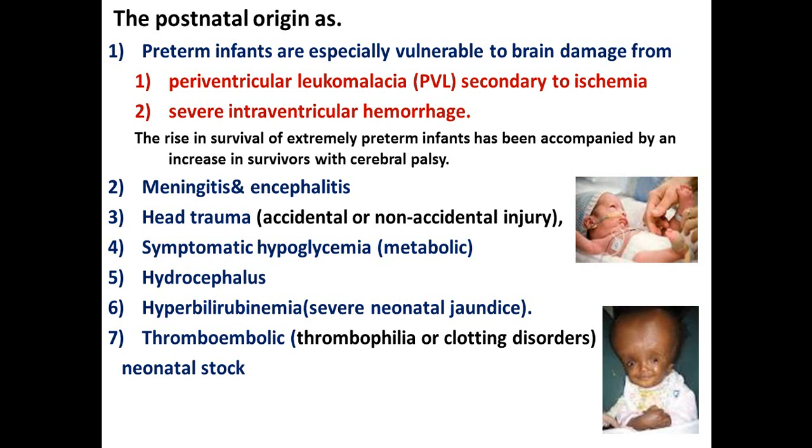Other causes of postnatal origin, in addition to preterm infants, are infection due to meningitis, encephalitis, or head trauma, whether accidental or not, and hypoglycemia, which is a metabolic cause, usually symptomatic hypoglycemia. It carries a high risk of cerebral palsy, hydrocephaly, and severe neonatal jaundice, which is hyperbilirubinemia, usually above 20, in those who are small for gestational age or premature babies, or even full term with other risk factors. And the seventh cause is thromboembolic phenomena, and they are liable to have neonatal stroke.